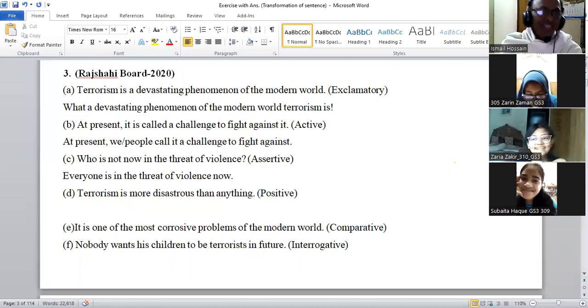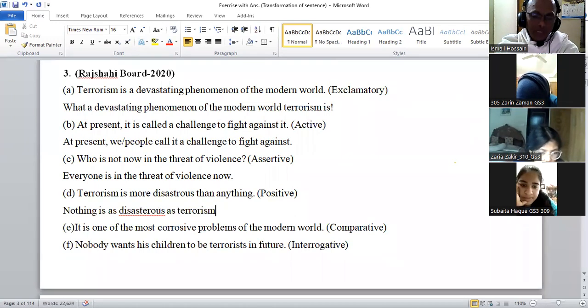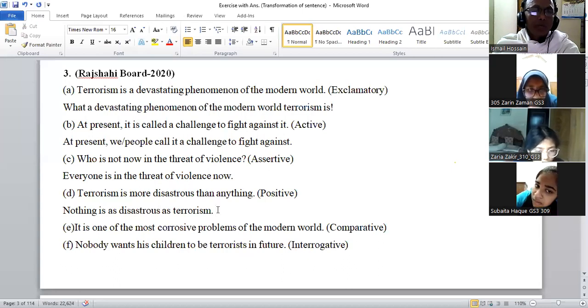But many people try. Terrorism is more disastrous than anything. Nothing is as disastrous as terrorism. Nothing is as disastrous as terrorism. Am I right? Yes, sir.